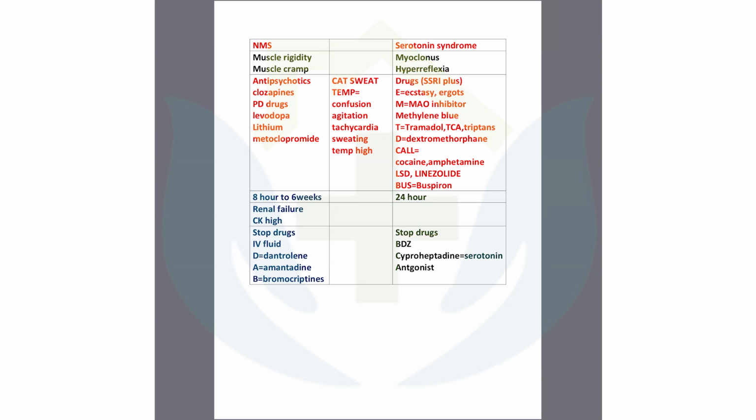Okay. So is this clear? The neuroleptic malignant syndrome and serotonin syndrome. So neuroleptic malignant syndrome is one of the side effects which mostly occurs with the antipsychotics, and serotonin syndrome mostly occurs with the antidepressants. With the antidepressants, if you use these drugs, then patient will be a sufferer. So you need to identify these both too. This is very important slide.